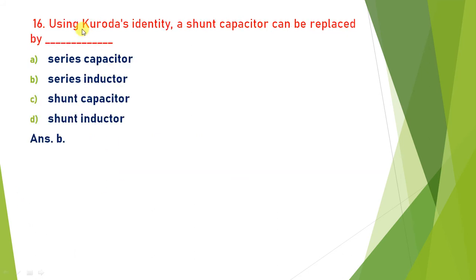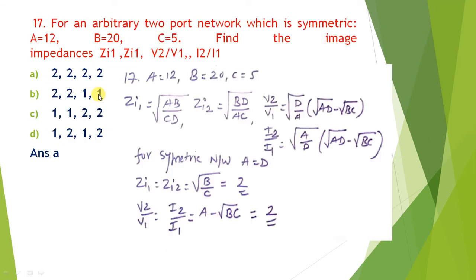Using Kuroda's identity, a shunt capacitor can be replaced by a series inductor. Both are inversely proportional. A series inductor can be replaced by a shunt capacitor and a shunt capacitor can be replaced by a series inductor. Similarly, a shunt inductor can be replaced by a series capacitor and a series inductor can be replaced by a shunt capacitor. So the answer is B. Shunt capacitor is equal to series inductor. So the answer is B.